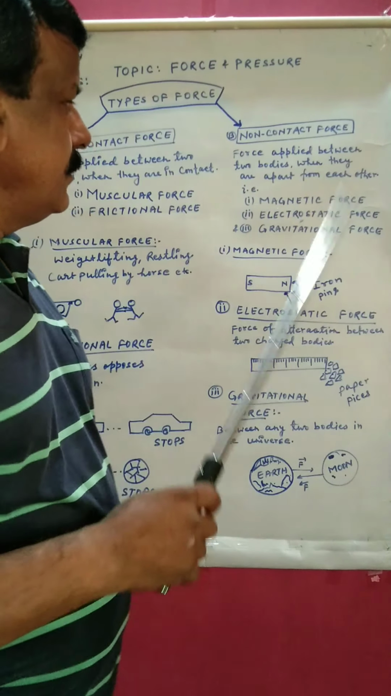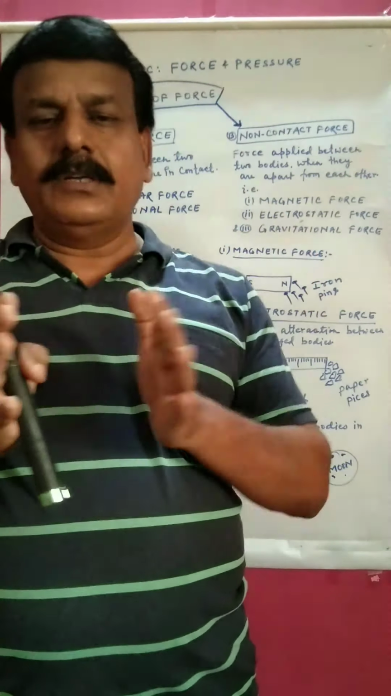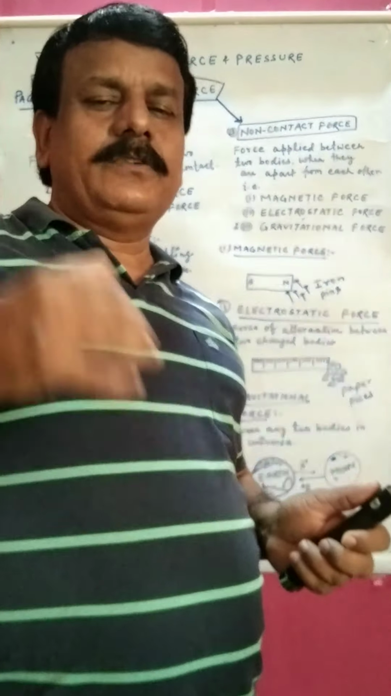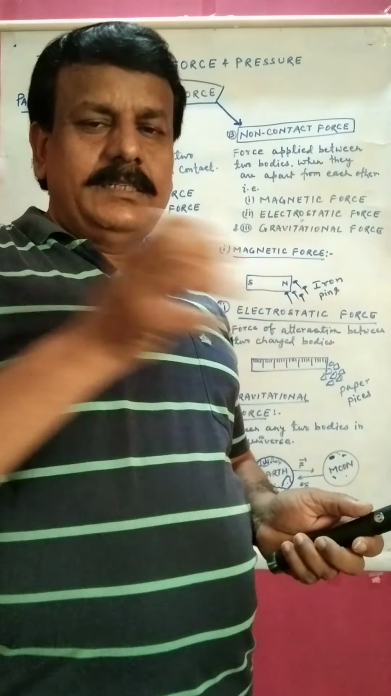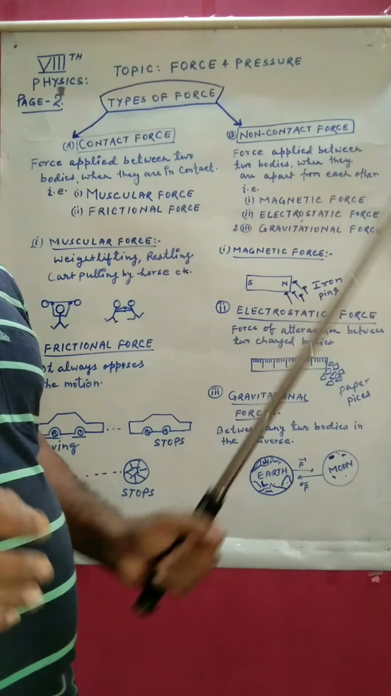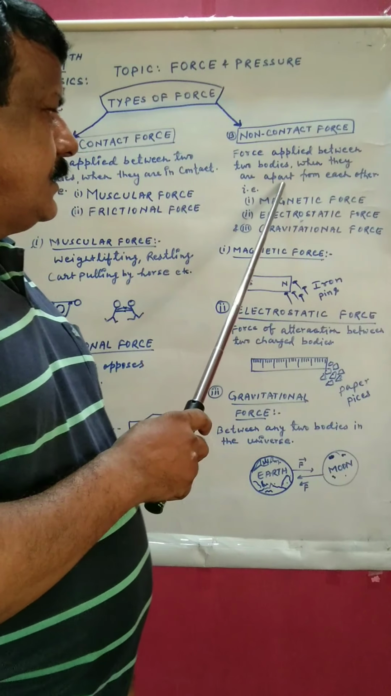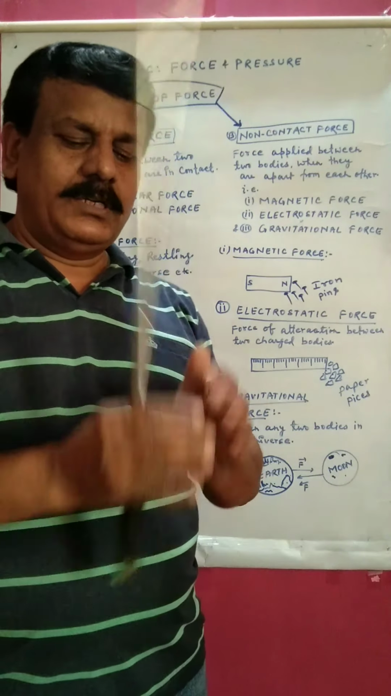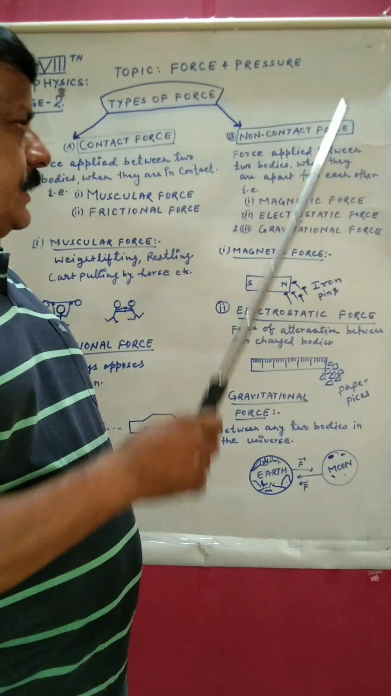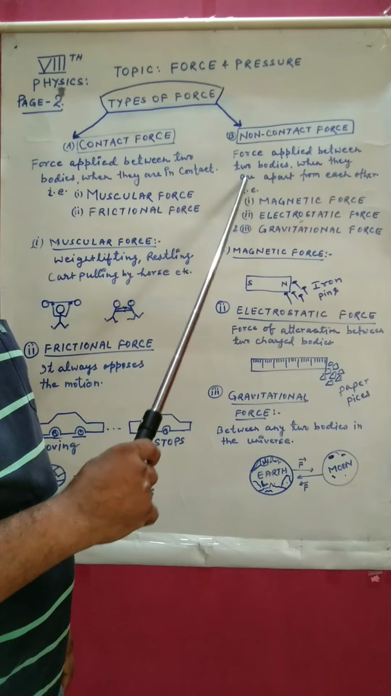Non-contact force. When two bodies are not in contact, from apart, from a distance, force is applied from one body to the other and then it is attracted, that is known as non-contact force. Force applied between two bodies when they are apart from each other. Two bodies are apart, force between them is known as non-contact force. Under non-contact force, these three are the examples.